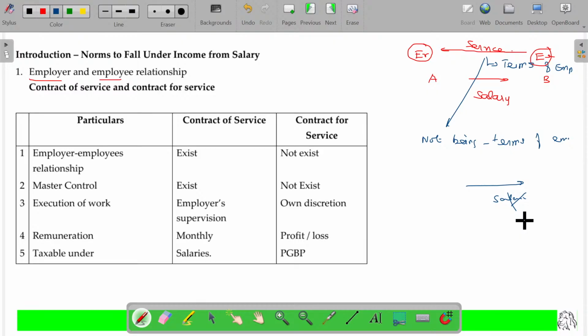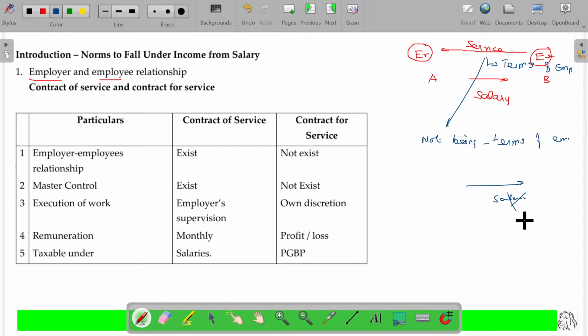Is that okay? So you might have heard that in most organizations, the employer gives the employment to the employee, pays the salary, and gets the service. Sometimes the employer may need the employee's service for his personal requirement or his friend's requirement. He diverts the employee, saying go and finish that work and come, and he'll get some extra money. For the regular work he does for the employer, as per the terms of the employment contract, whatever money he gets will be salary. Beyond that, if there is a personal connection between employer and employee and the employee renders service outside the terms of agreement, the special income he gets for that will be considered as income from other sources.